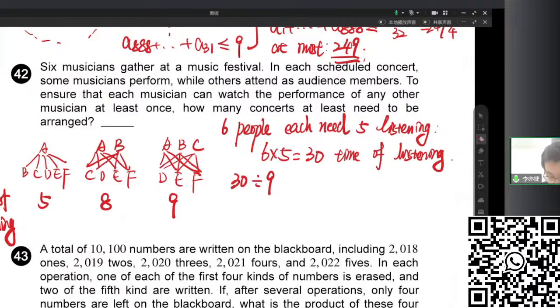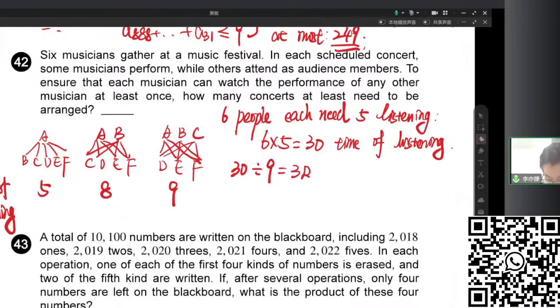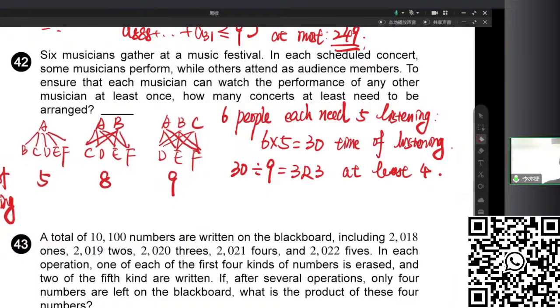So how many concerts do we need? 13 divided by 9 is 1 remainder 3, so we need at least 4 of them. So the question is, how do we construct these 4? It's not that difficult. I will show you an example. Just write here randomly.